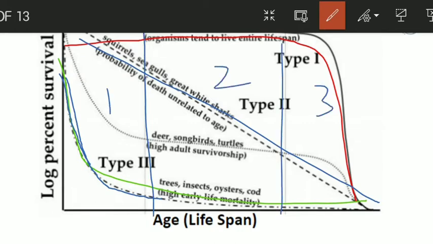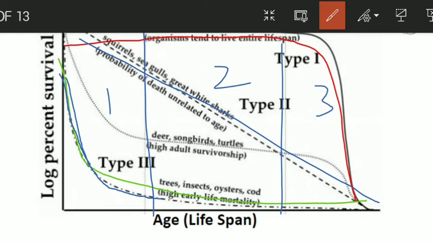First is the early stage, second is the adult stage, and third is the last stage of their life. In this green curve, during the early stages the curve is decreasing, and after a certain point, when it enters stage 2, the adult stage, the survivorship is again straight. It means in this kind of concave curve, they have a lower survivorship rate early on, and when they enter the adult stages they have a higher survivorship.